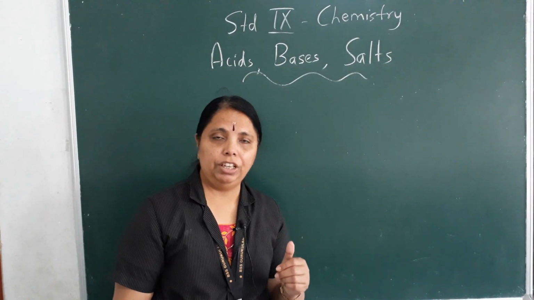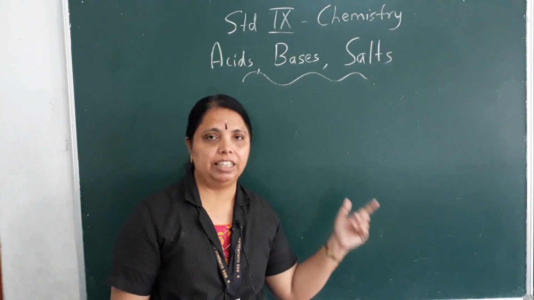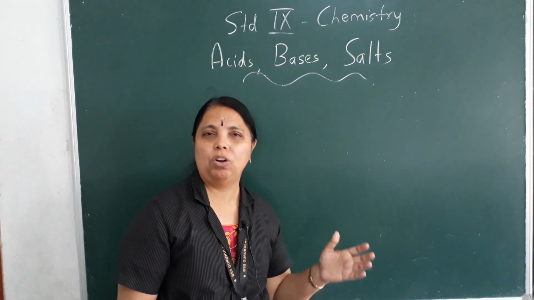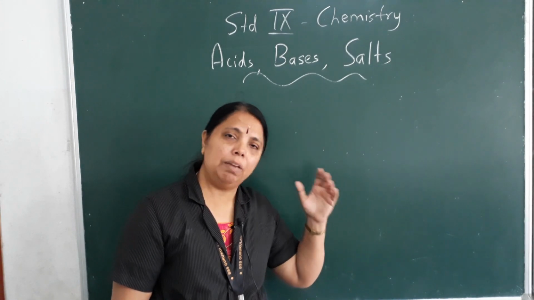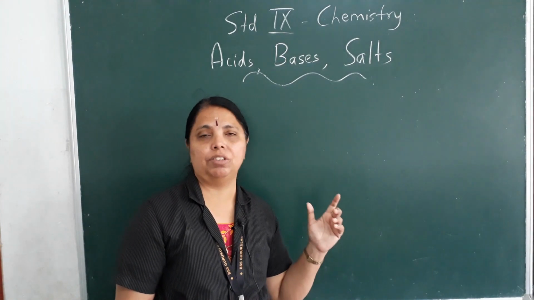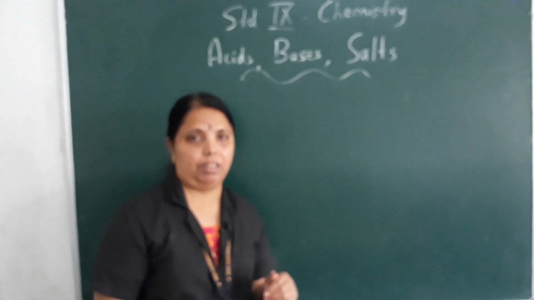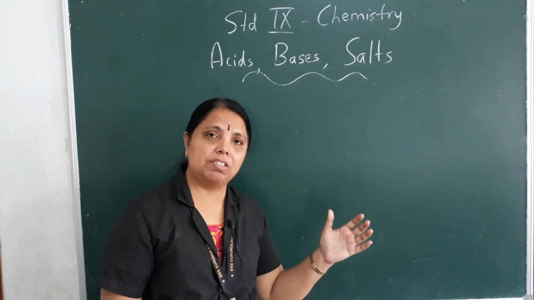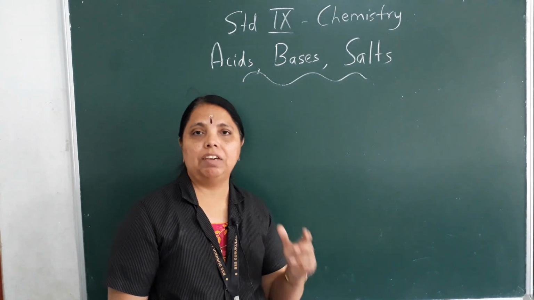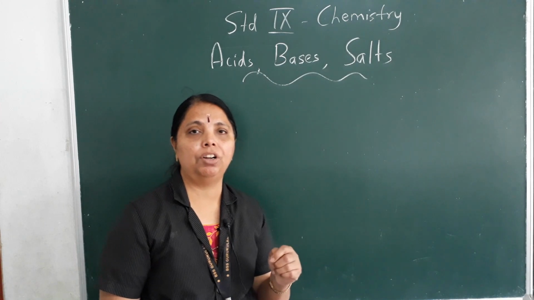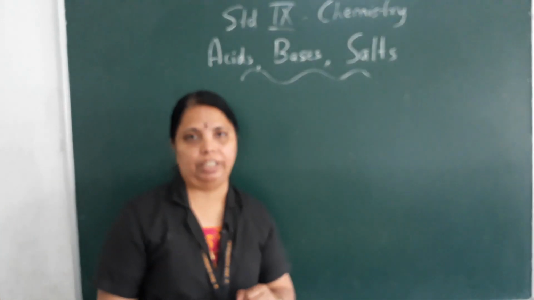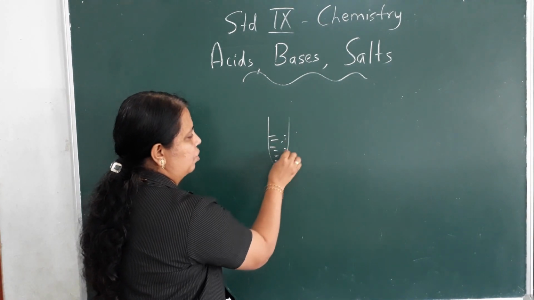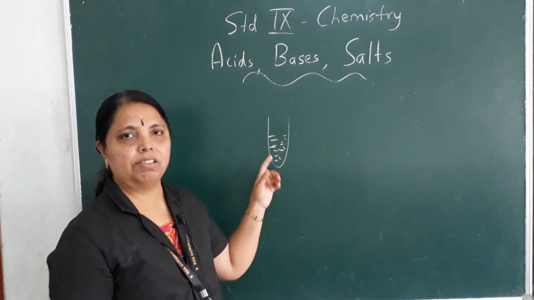So for that we use acid-base indicators. What are those indicators? Litmus paper, pH paper and all those. They help us to identify whether that solution is acidic or basic. Suppose this is a test tube and this contains a solution and I am asking you to identify whether this is acidic or basic.